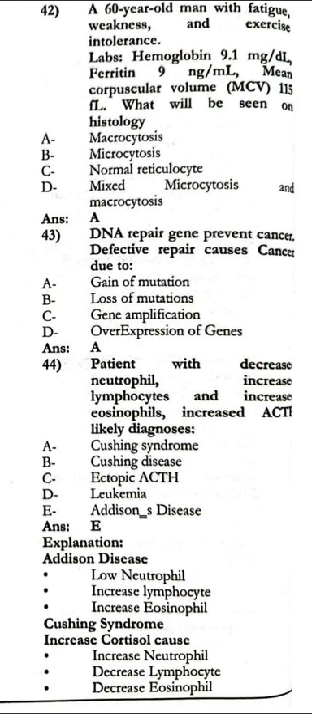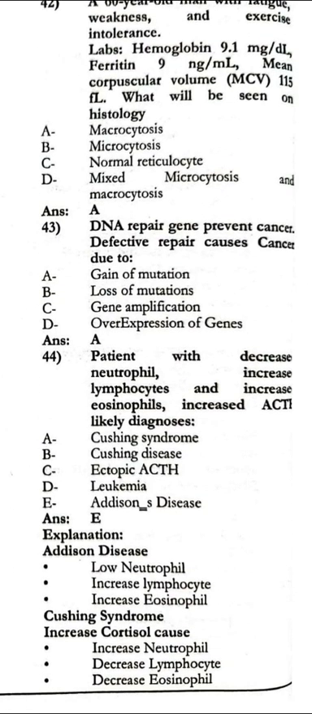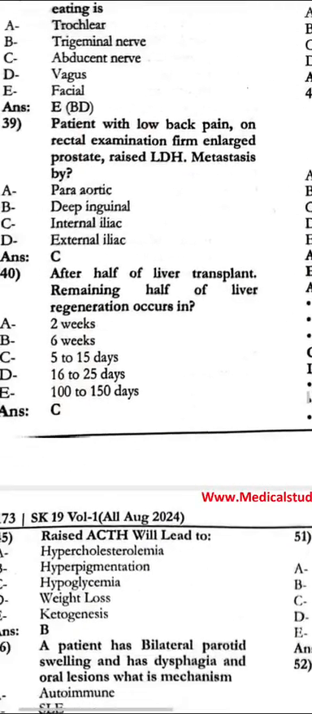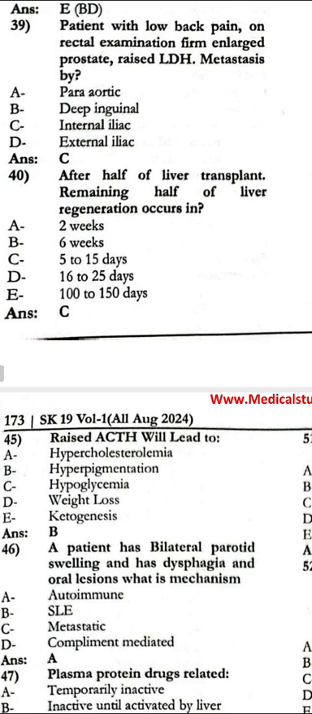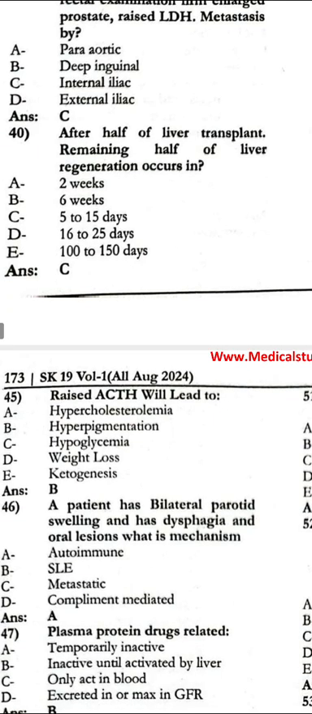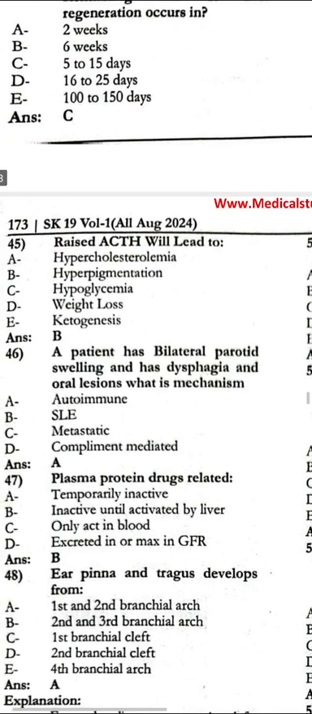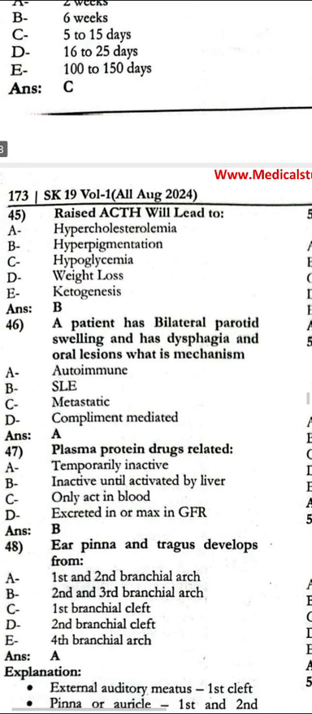The patient with decreased neutrophils, increased lymphocytes, increased eosinophils, and increased ACTH, the likely diagnosis would be Addison's disease. Next, 45: the raised ACTH will lead to hyperpigmentation. The patient has bilateral swelling, dysphagia, and oral lesions. The mechanism is autoimmune. The plasma protein drugs are related to the inactive until activated by the liver.